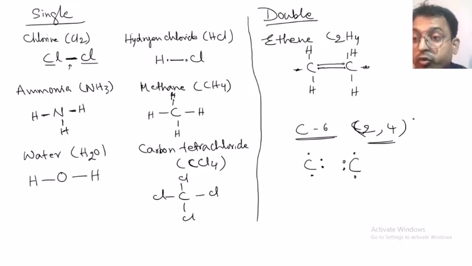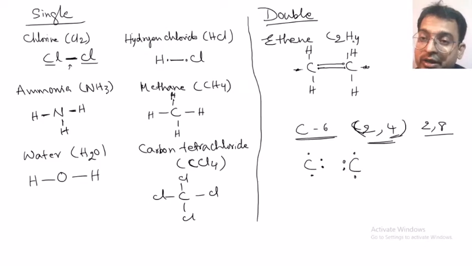It needs 4 more electrons, because the valency shell has 4, and it needs 4 more to become 8. So where is it getting those 4 electrons from? It is getting them from the hydrogen. Is hydrogen transferring the electrons to the carbon? It is not transferring, it is sharing.